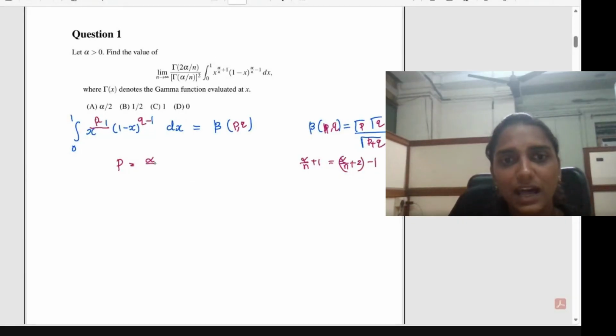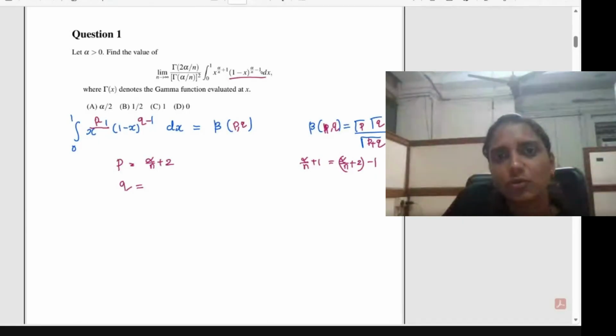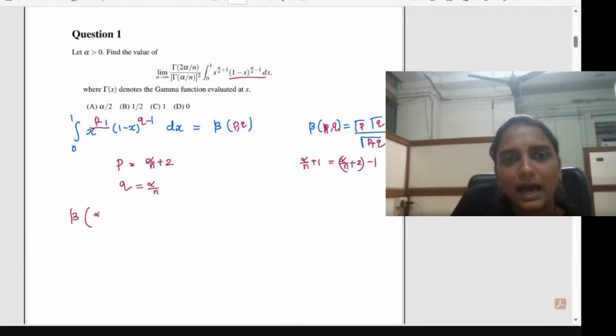Okay, so that will be alpha by n plus 2. Then what about Q? Q is already in the standard Q minus 1 form, so Q will be equal to alpha divided by n. So you can evaluate this beta function, beta P Q, and that will be beta of alpha by n plus 2 comma alpha divided by n.